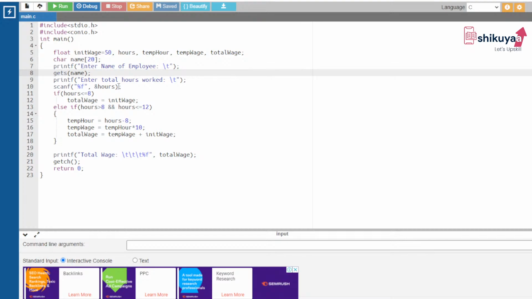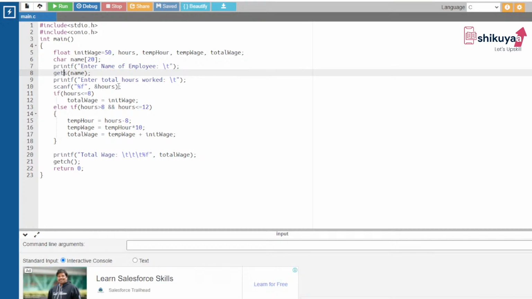It is used because if the user enters some value, that value must be stored somewhere in memory, and that value will be used later in the program for calculating the total wage. That's why the address of operator is used.